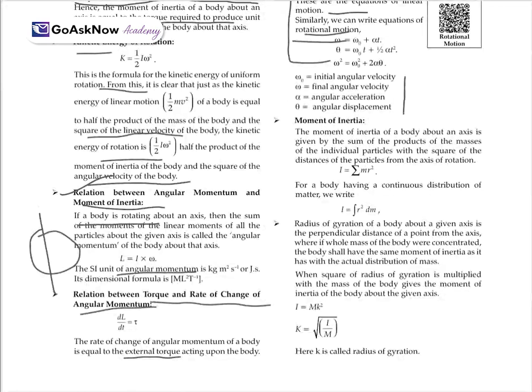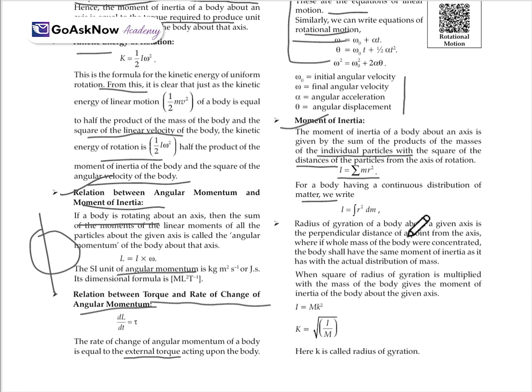Now, moment of inertia. The moment of inertia of a body about an axis is given by the sum of the product of the masses of individual particles with the square of the distance of the particle from the axis of rotation. I is equal to the sum of mr square. For a body having a continuous distribution of matter, we can write it as I is equal to the integration of r square dm.